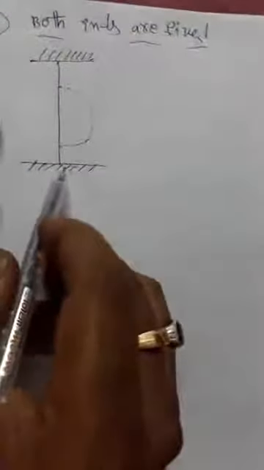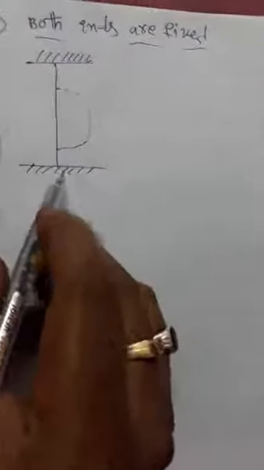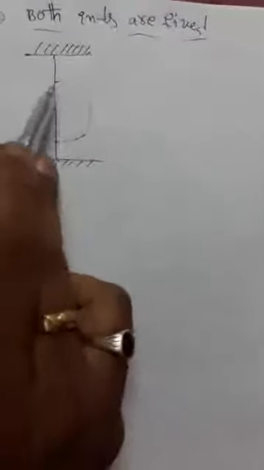The deflection shape is the same as shown for a fixed beam: the deflection is 0 at a fixed end and 0 at the other fixed end, but maximum at the center. So this is the deflection shape.